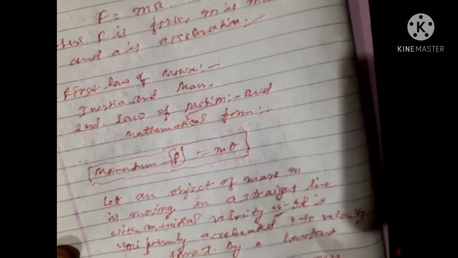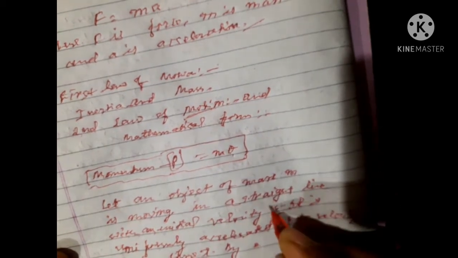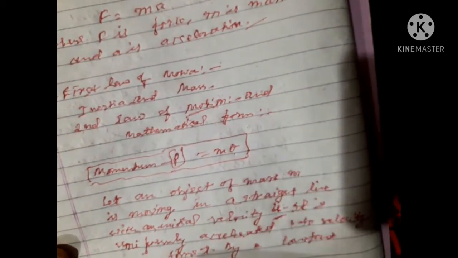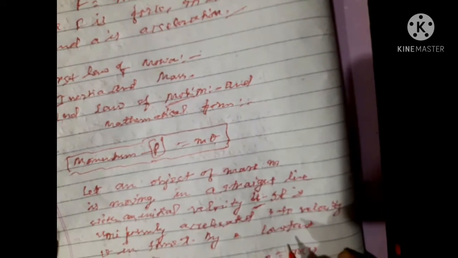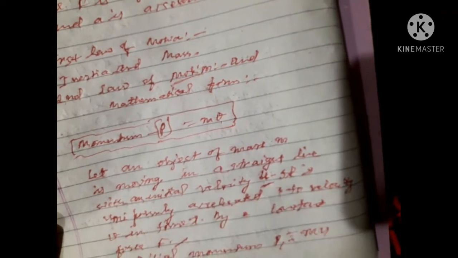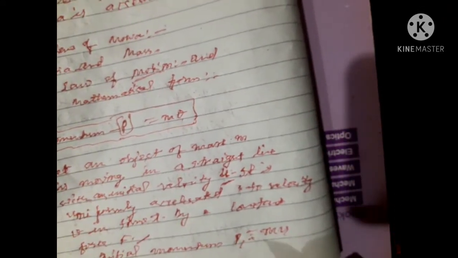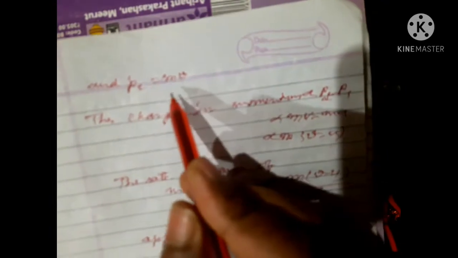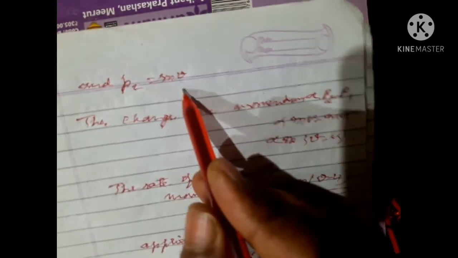Initial velocity is generally denoted by u. Here I have written u. It is uniformly accelerated to velocity v in time t by a constant force F. Okay. Initial momentum p1 is equal to mu. Now next thing,